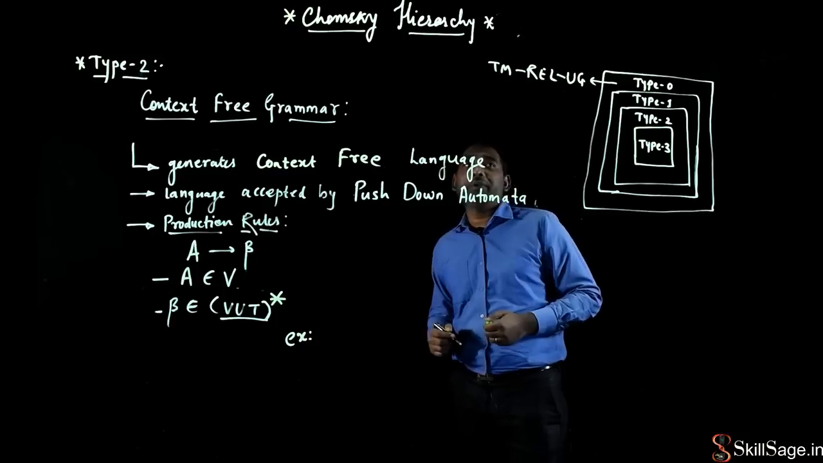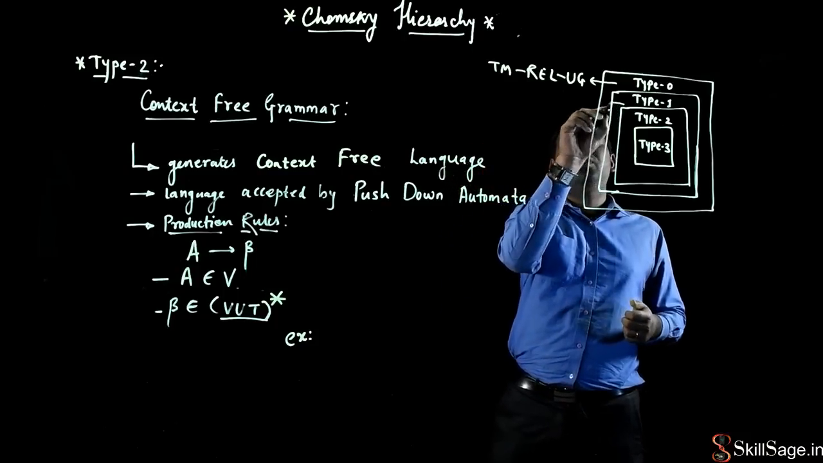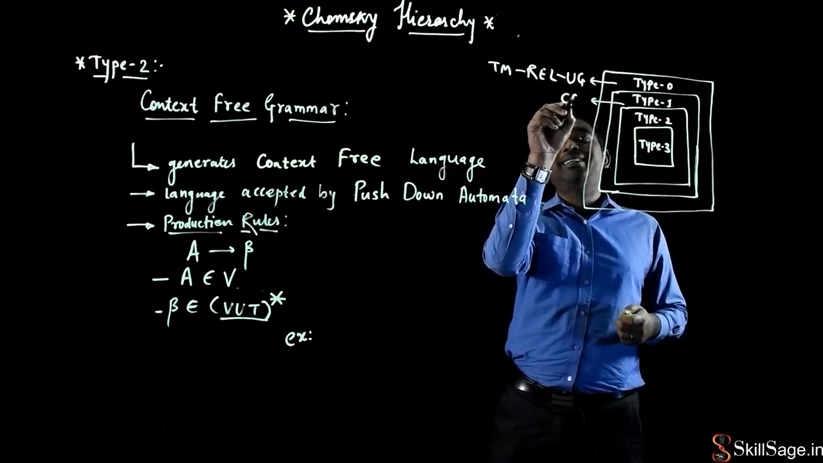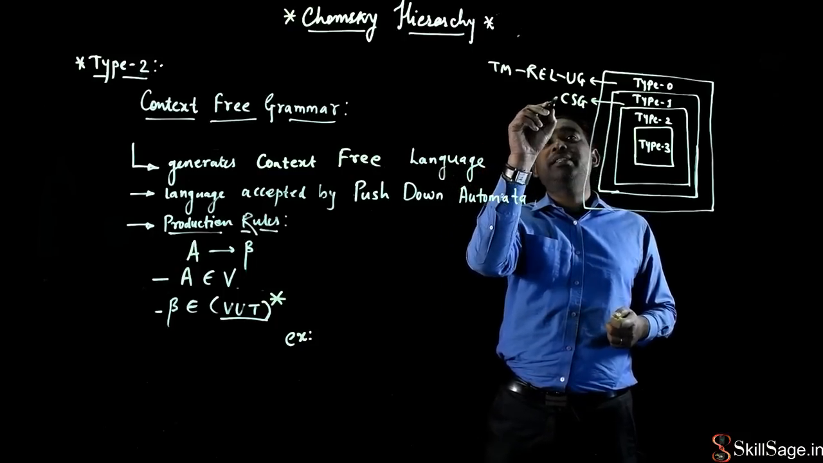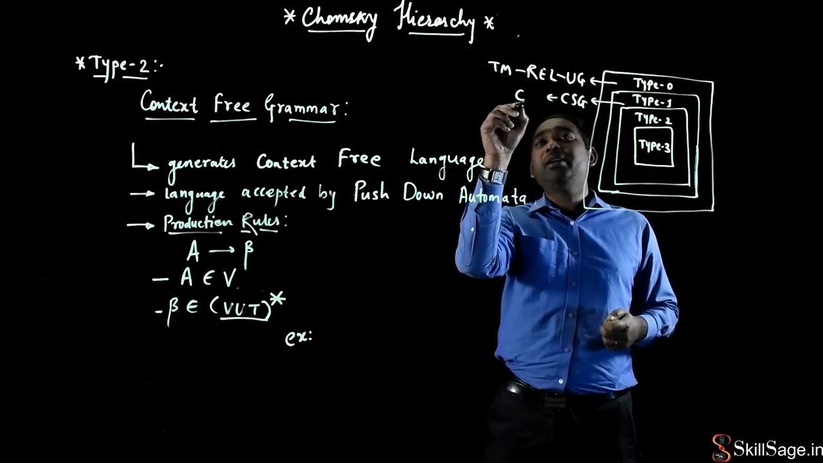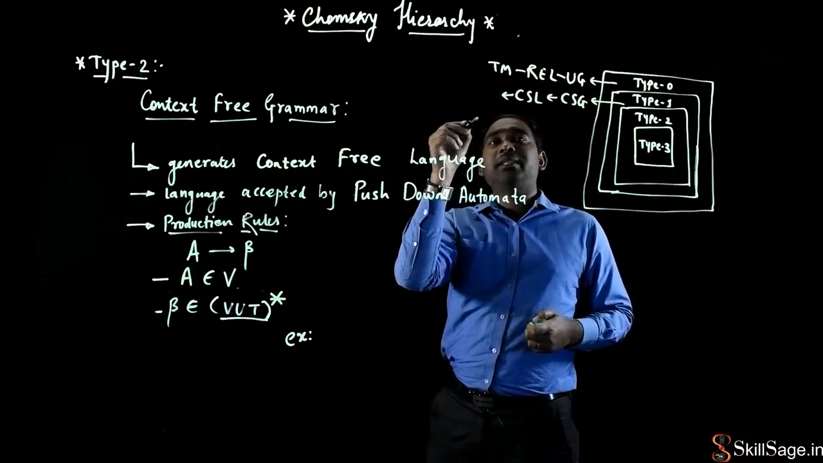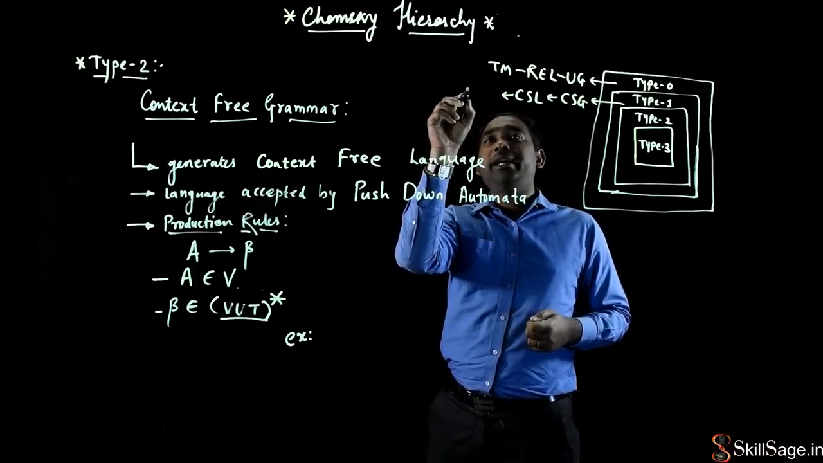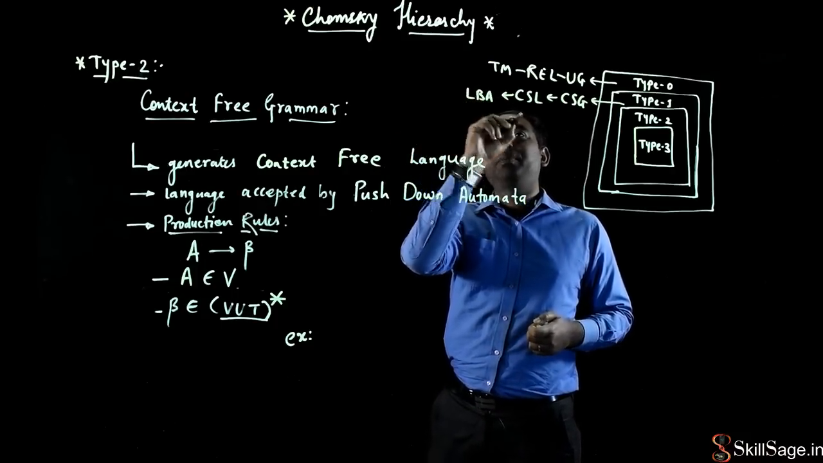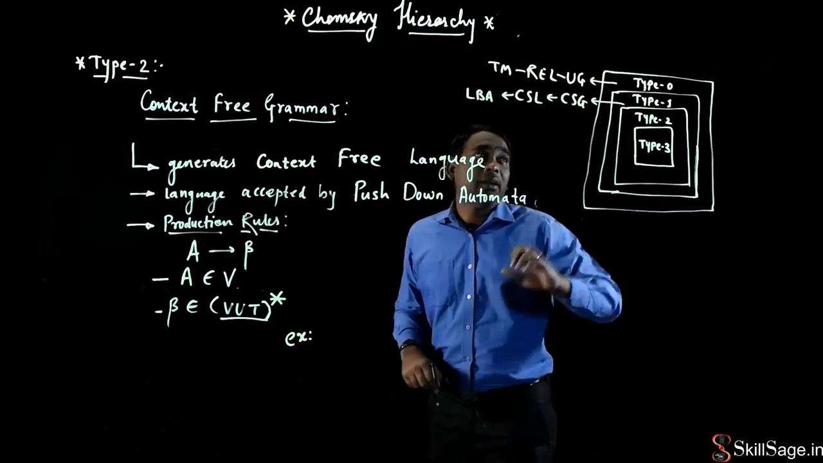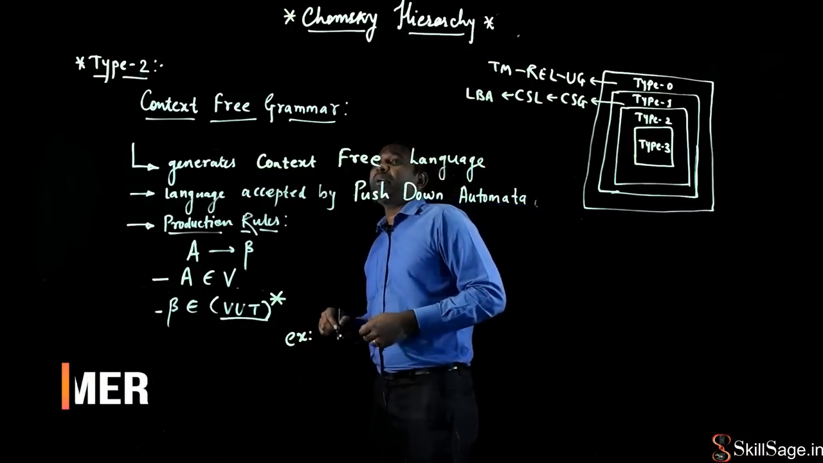As we have studied type 1 grammar, and type 1 grammar is what? Type 1 grammar was our context sensitive grammar, and context sensitive grammar generates a language called context sensitive language, and this context sensitive language is accepted by one abstract machine called linear bounded automata. Right, that we have seen, right? Now this is type 2 grammar. What is my type 2 grammar?